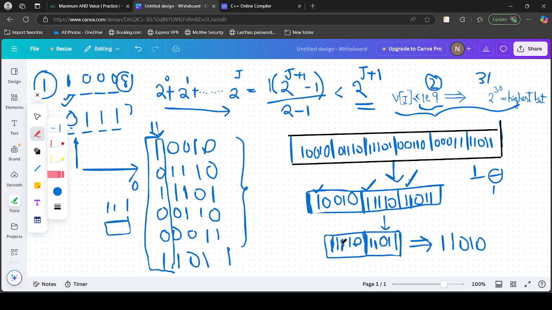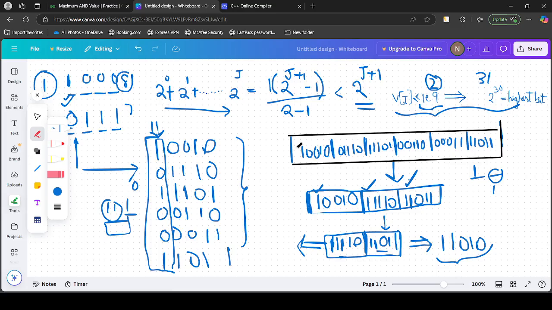After that, coming to the third index, now one is 1 and the other is 0. So we cannot move forward, because we want at least 2 numbers with 1 at that index. So the iteration stops here, and the maximum AND is the AND of these two values, which is 11010. So for the given 6 numbers, the maximum value is 11010.